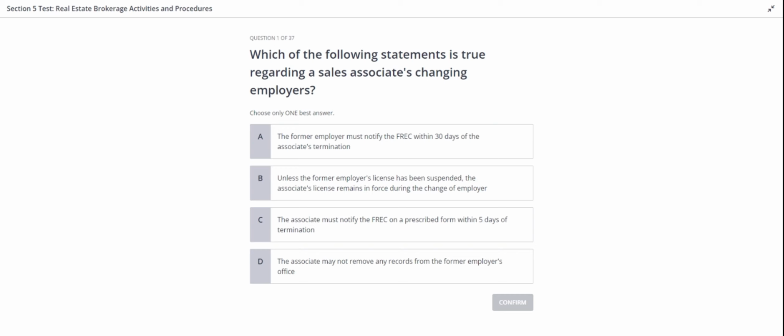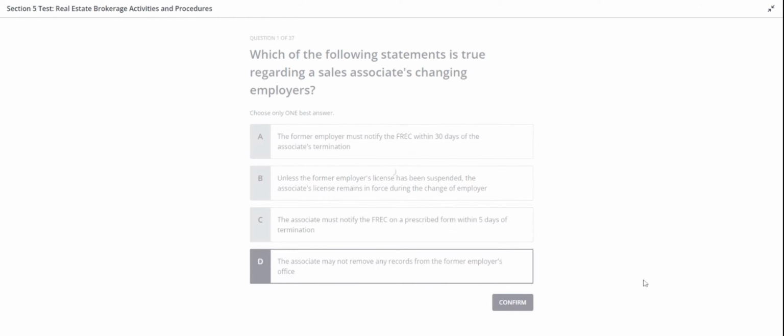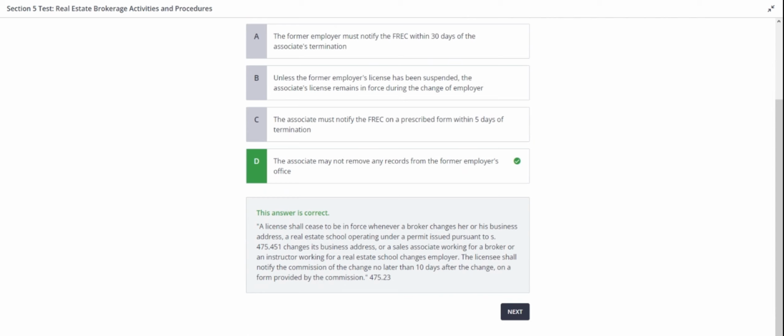So the correct answer for this one is going to be D, the associate may not remove any records from the former employer's office. A license shall cease to be in force whenever a broker changes her or his business address, a real estate school operating under a permit issued pursuant to Section 475.451 changes its business address, or a sales associate working for a broker or an instructor working for a real estate school changes employer. The licensee shall notify the Commission of the change no later than 10 days after the change, on a form provided by the Commission.